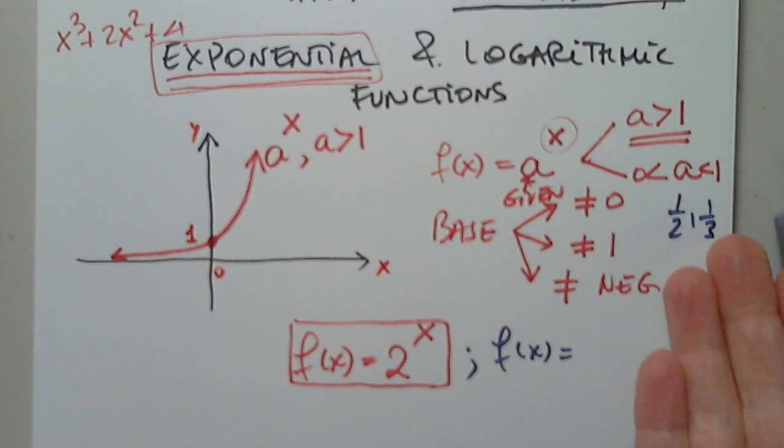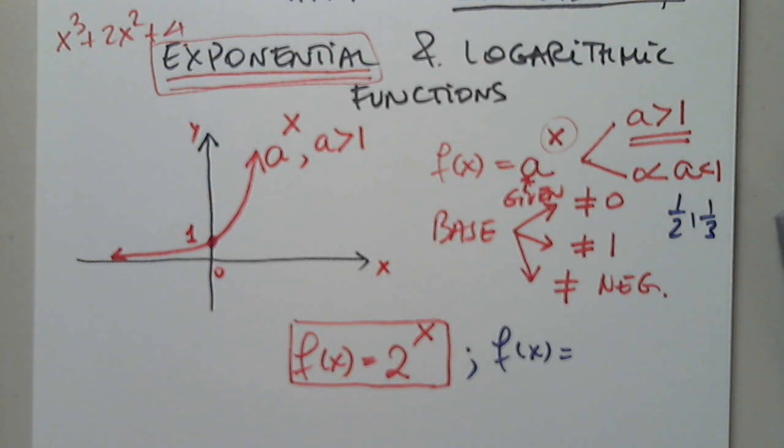Can anyone give us an example of an exponential function with a base 1/2, 0.2, 1/16, 1/8, but create the exponential function so we can see it. 1/2.